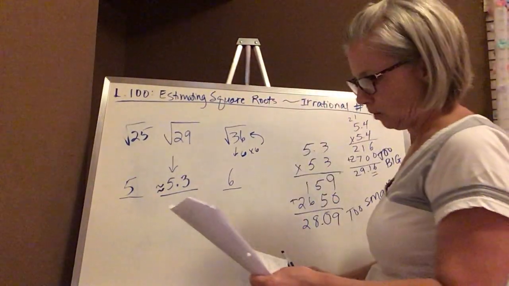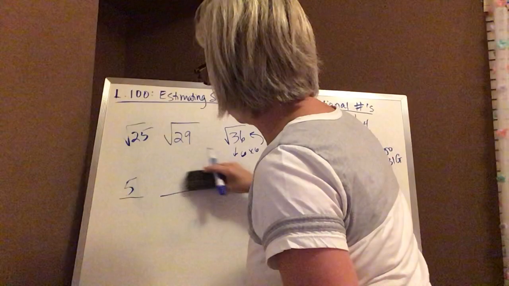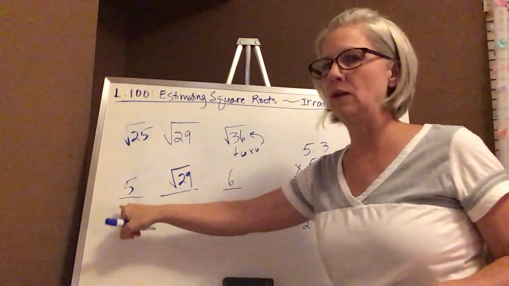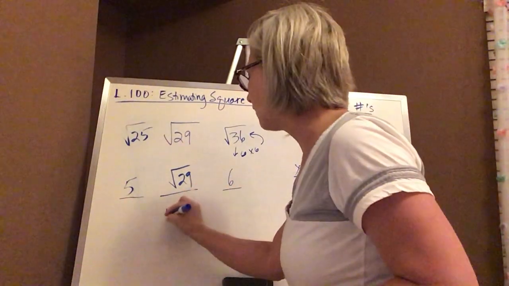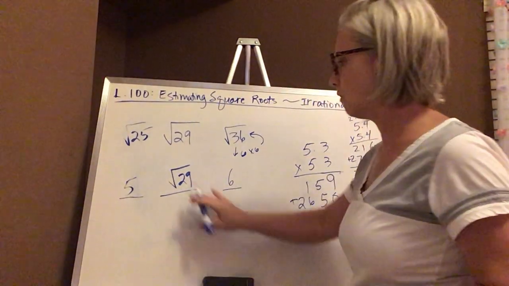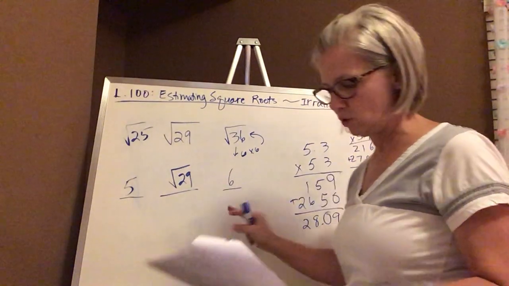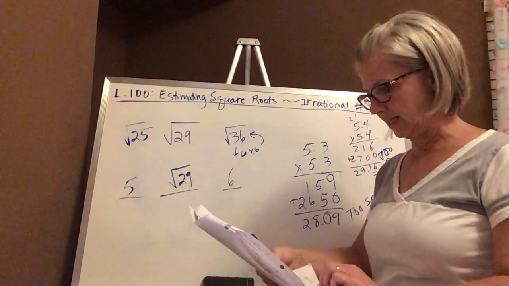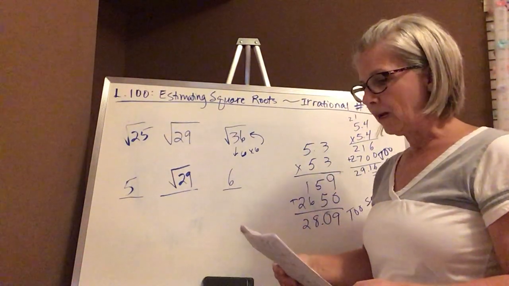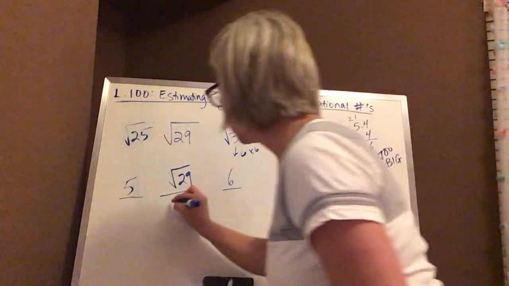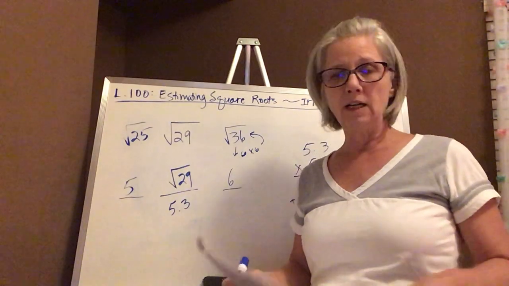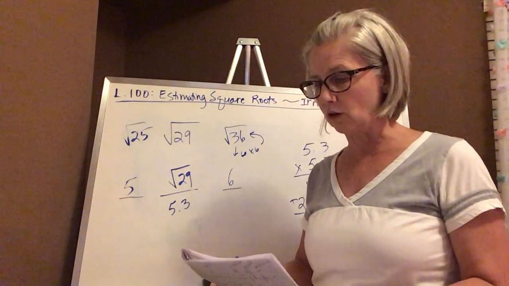So really, what we do is, to make it more exact, we just say the square root of 29 is in between 5 and 6. Because it's not really 5.3, right? That was an approximation. So we just use it in its original form to state that this square root is in between the consecutive numbers 5 and 6. So really it's just a little experimenting. So what if I used a calculator for this actually? What did I say this was? 5.3, right? That's pretty close. If I put this in a calculator, and my calculator's way over there, so thankfully I did this a little bit ahead of time.